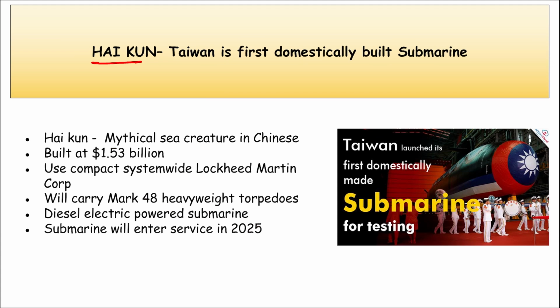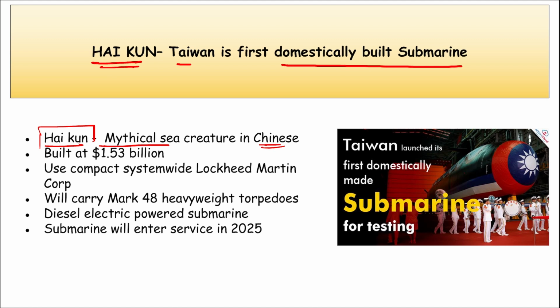Next, Hai Kun. This is in Taiwan and it is Taiwan's first domestically built submarine. I repeat, Hai Kun of Taiwan is the first domestically built submarine there, right? So a direct question can be asked: what is the name of Taiwan's first domestically made submarine? It is Hai Kun. Hai Kun is a mystical sea creature in Chinese language.